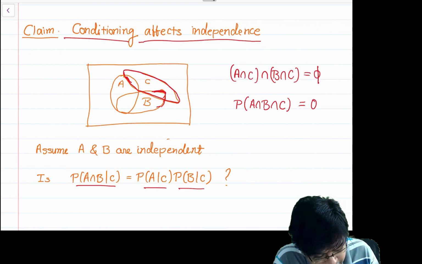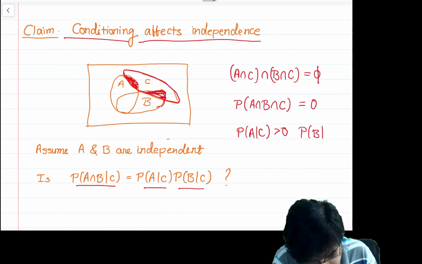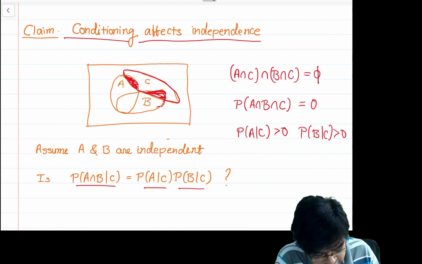But if you look at the diagram, the probability of A given C is strictly greater than 0, because this much area is covered over here, and the probability of B given C is also strictly greater than 0. Therefore the probability of A given C times the probability of B given C is greater than 0.